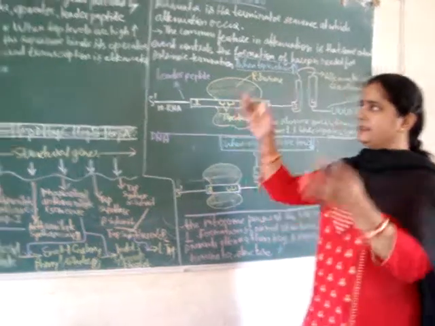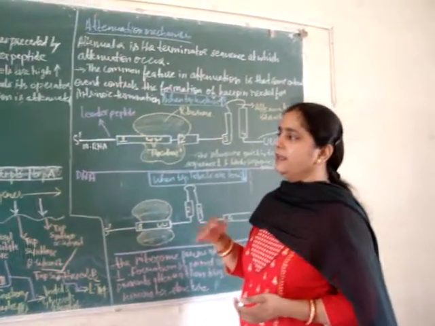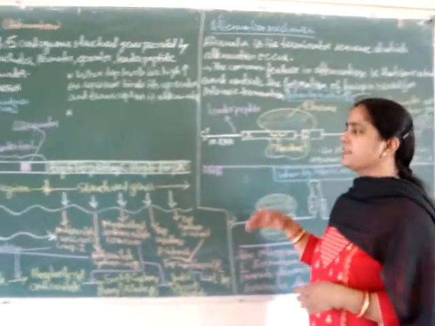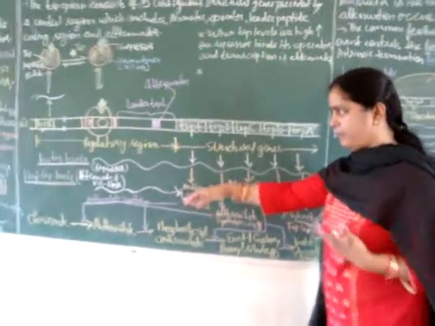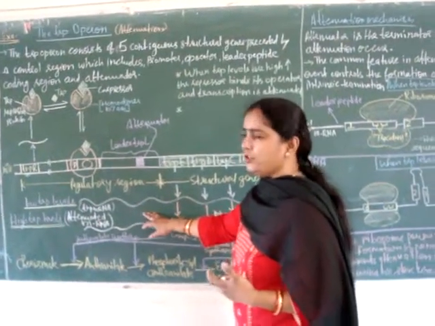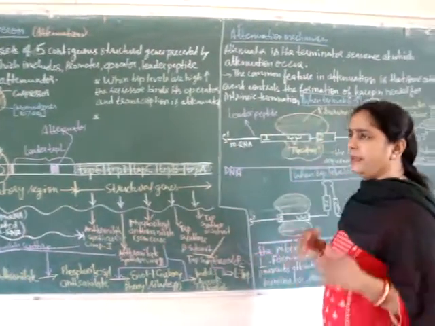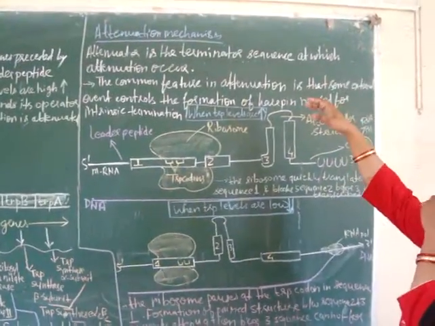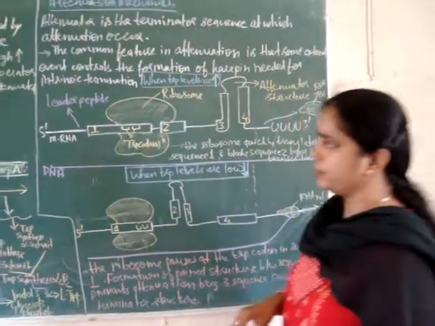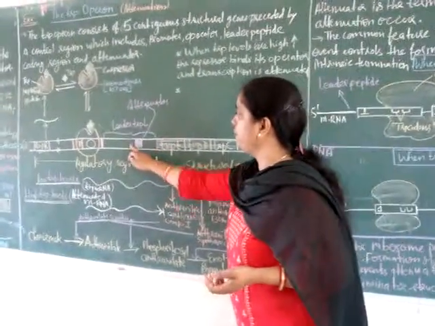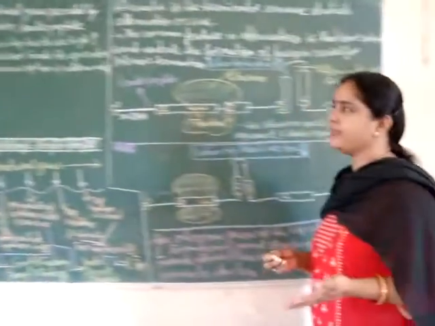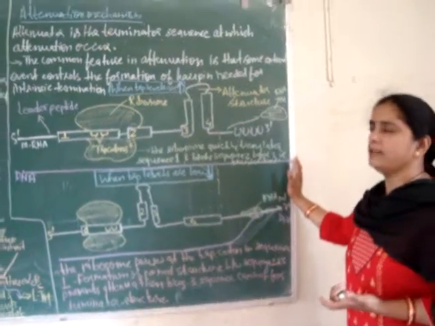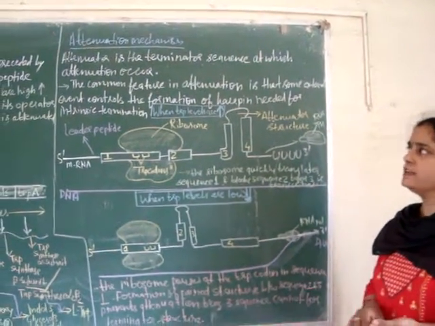Okay, so this is the regulation part of tryptophan that is controlled through low tryptophan level and high tryptophan level. Now we will see under high tryptophan level what happens, how the attenuation of transcription or mRNA occurs. Okay, so first of all we should know the attenuation mechanism, and I have already told you that within the leader peptide region the attenuator is there. And what is an attenuator? Attenuator is the terminator sequence at which attenuation occurs. Attenuation means termination of transcription.